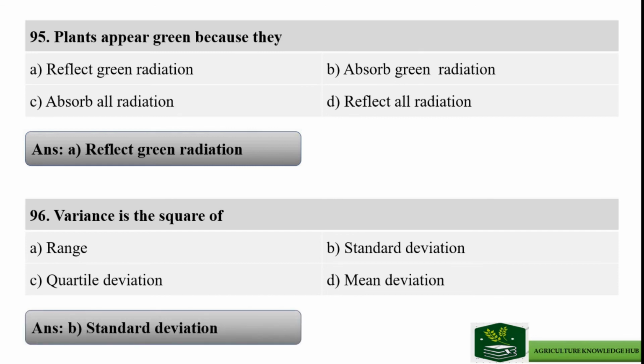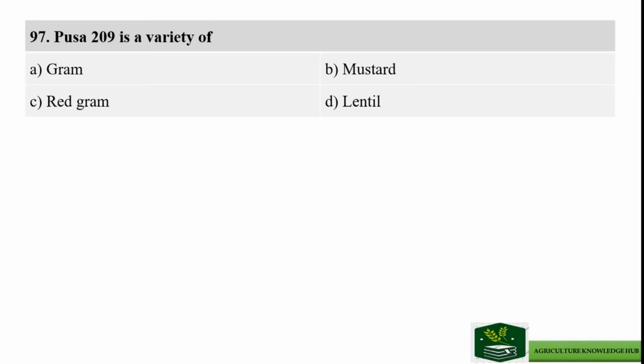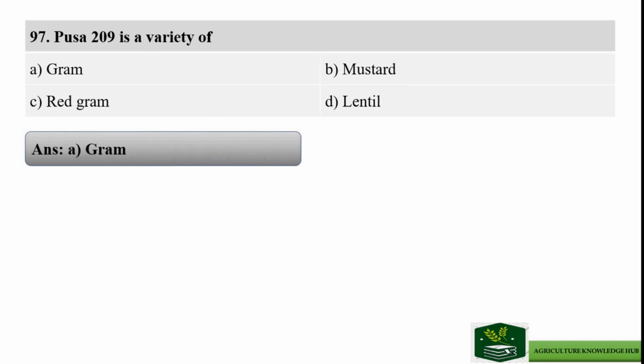Next question is: Pusa 209 is variety of, and options are gram, mustard, red gram and lentil. And right answer is option A, gram.